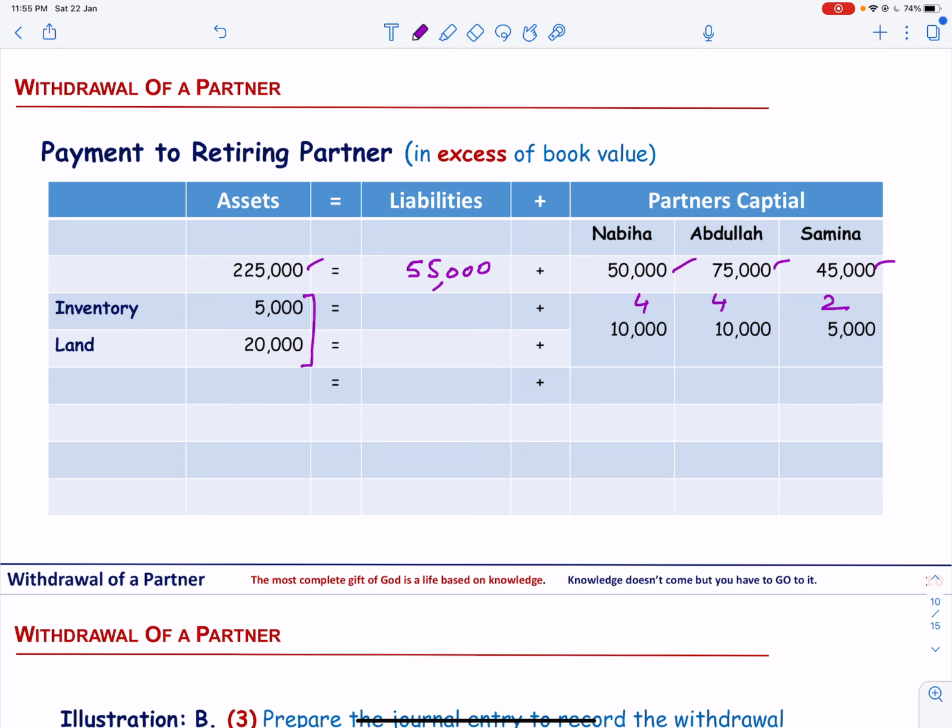Since there is goodwill, that means there is an increase in assets by 15,000 for goodwill, and under the partial goodwill method, this will be allocated to the retiring partner, that is 15,000, and now we can make a total.